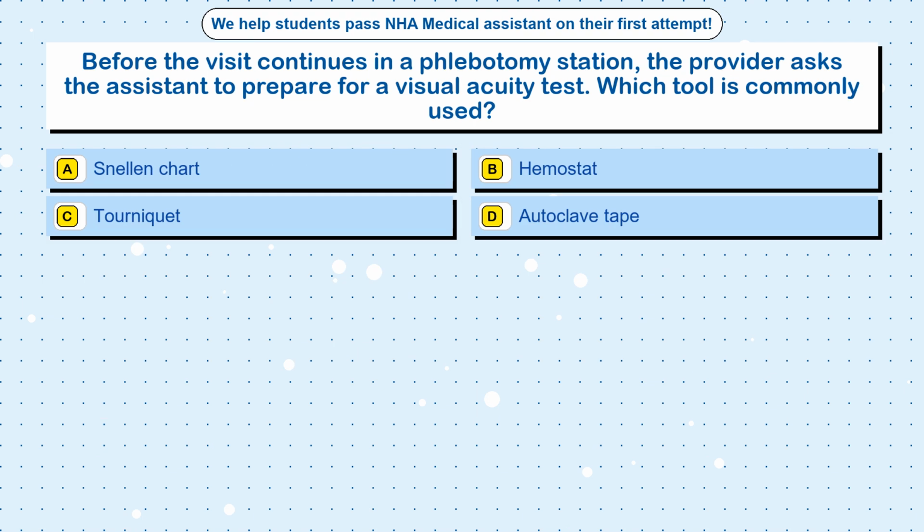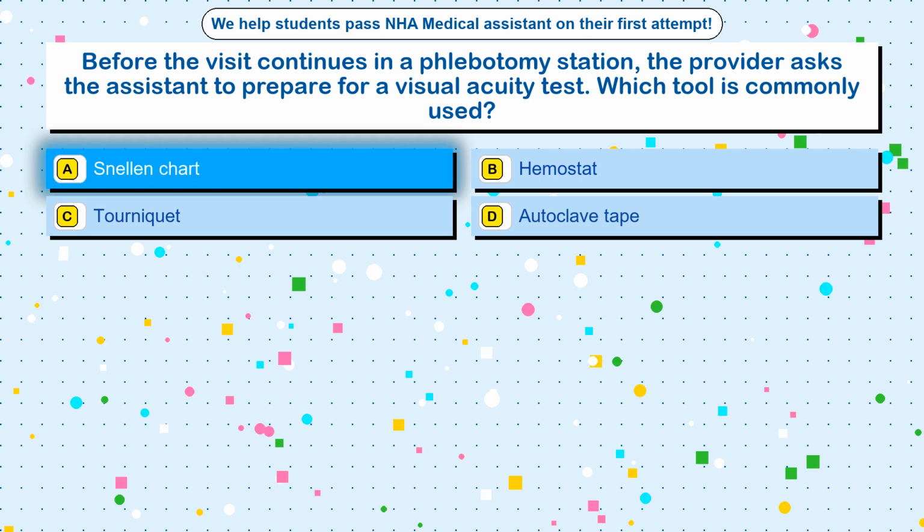Question 62. Before the visit continues in a phlebotomy station, the provider asks the assistant to prepare for a visual acuity test. Which tool is commonly used? Option A. Snellen chart. Option B. Hemostat. Option C. Tourniquet. Option D. Autoclave tape. The correct answer is option A.